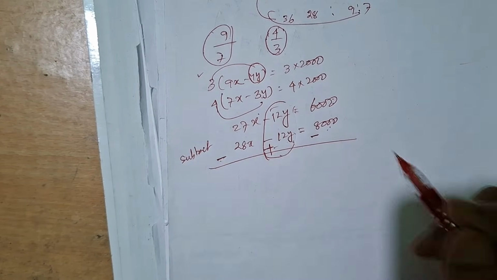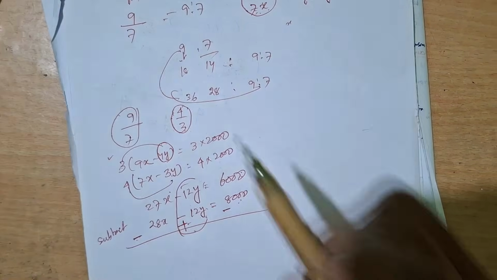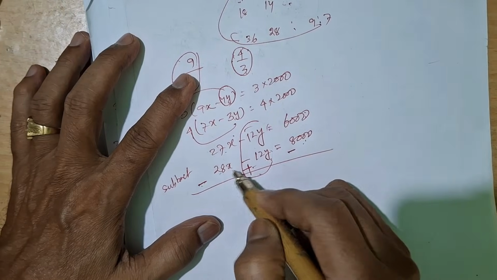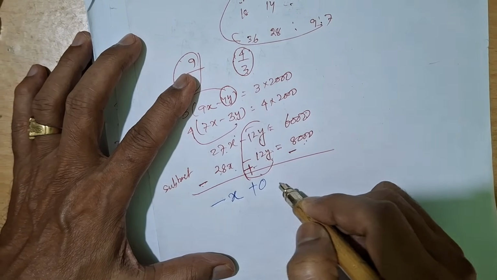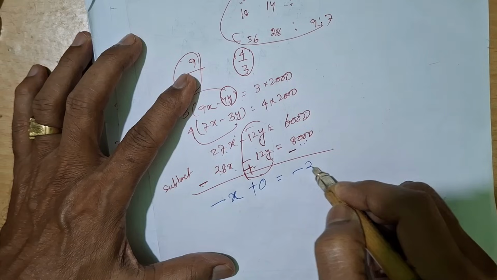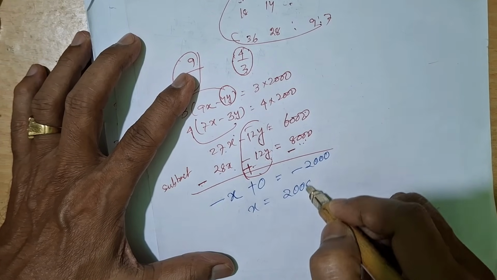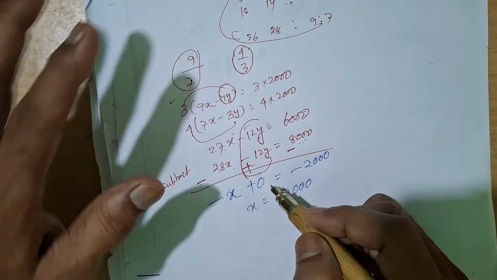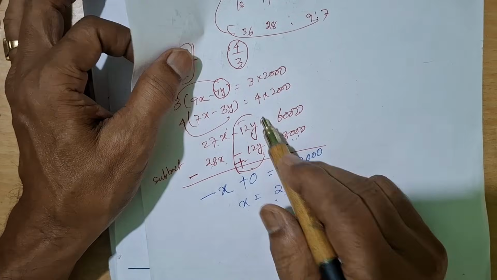Minus 12y plus 12y, this will cancel out. So what will happen? 27x minus 20 minus x, this is 0 is equal to minus 2000. x is equal to 2000. Okay. How easily! Substitution is somewhat time taking and lengthy, but this way you can get it easily.